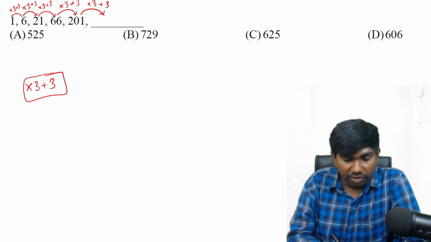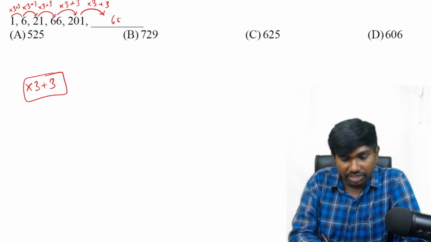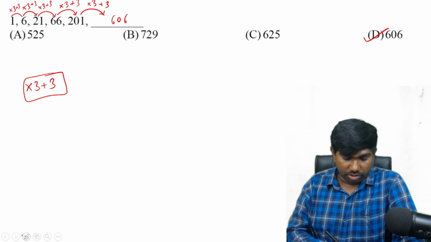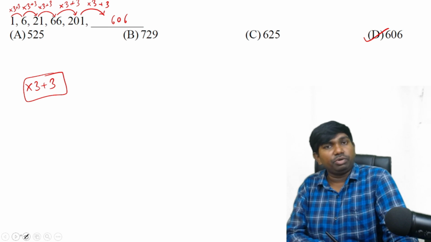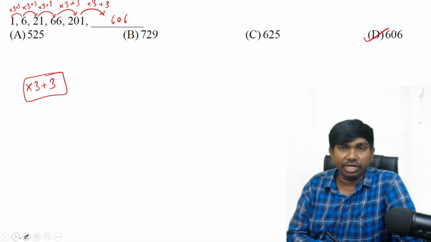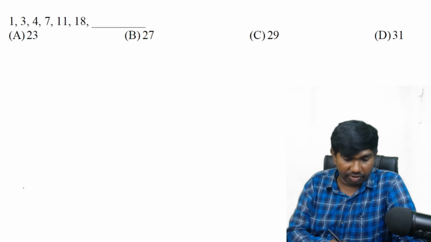Okay, 201 into 3 is how much? 603. Plus 3 is 606. Answer is 606. Before I solve, you have to practice. You have to try every question. After trying 2-3 times, you can verify the solutions.